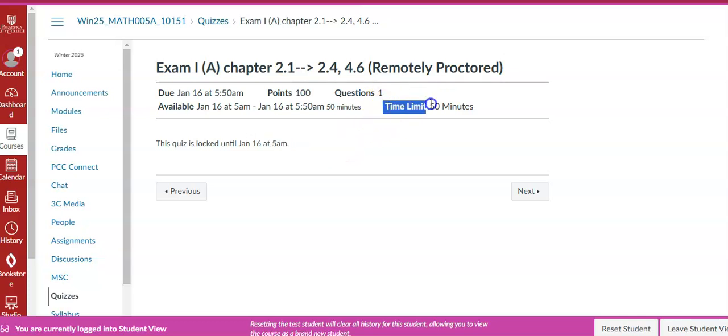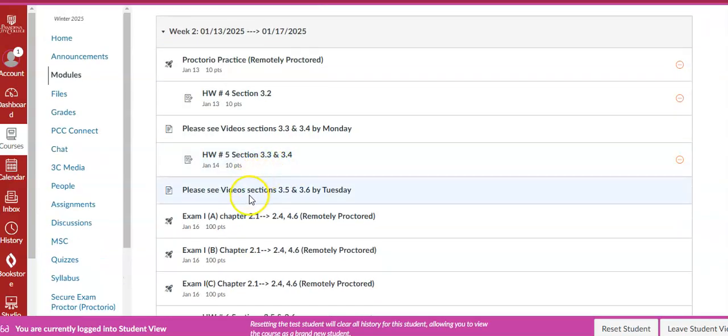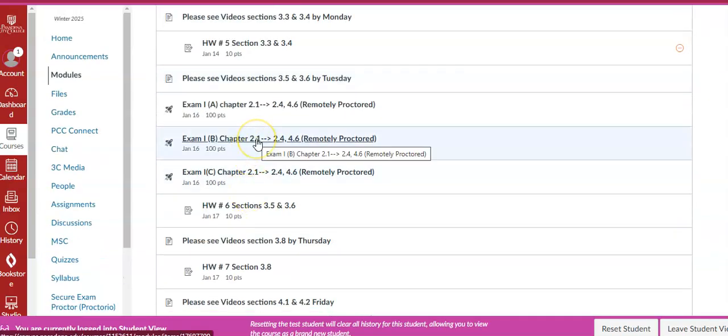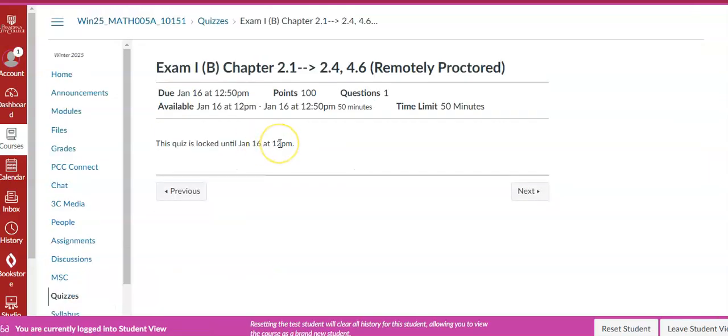The time limit on this exam is 50 minutes. It's a short test. So if you decided to take the exam at 5 in the morning, you're done. If you decided, well, 5 doesn't work for me, that's too early, well, I gave you 3 options to make sure this accommodates all students with all different times. If 5 doesn't work, you can take exam B, which is at noon. And that's how every exam is going to be. Every test I give you, you're going to have 3 options.